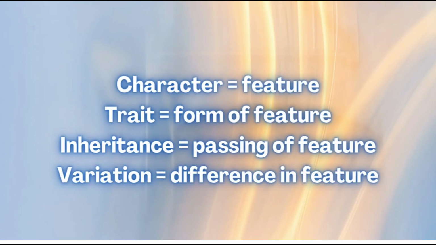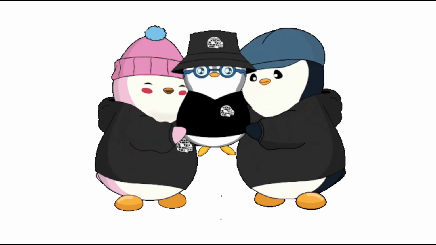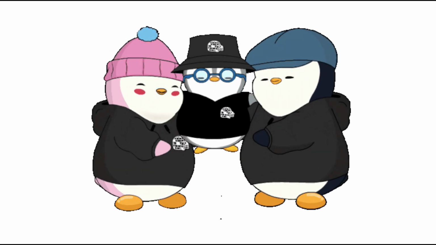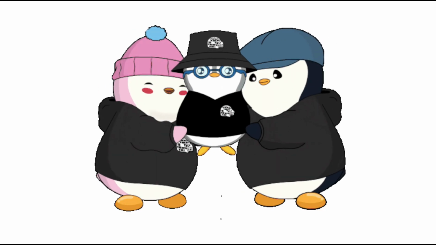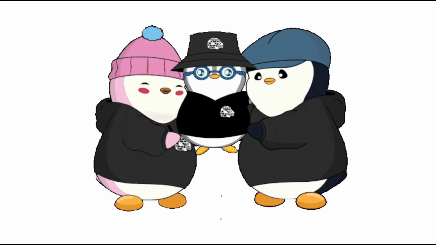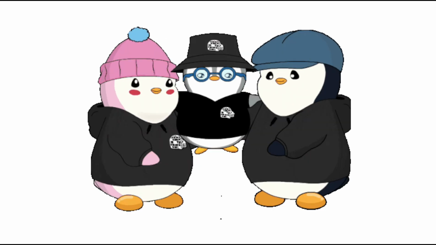What is inheritance, variation, character and trait? It is very important to understand these, because if we don't understand this, it will be hard for you to understand other things. Inheritance is the feature that is passed from the parent to offspring. It causes similarities. The child resembles the parents, and this comes through the genes from the parents.